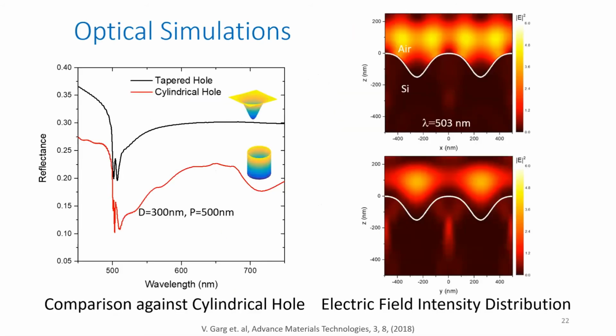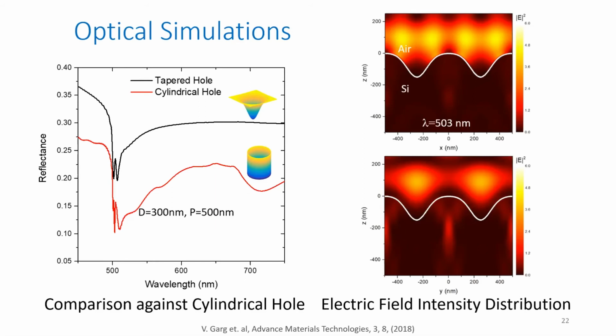And when I was mentioning the advantages of these tapered holes in comparison to the 2D shapes, or usually what we see with the ABL-based methods, here's what it is. With these tapered holes, you see a very narrow dip in the spectrum, while in case of a 2D geometry, let's say a cylinder, you see a very wide dip in the spectrum. So what it means is using this tapered structure, you can have a very narrow band of absorption in the material, and you can essentially have a large variety of colors that is being reflected.